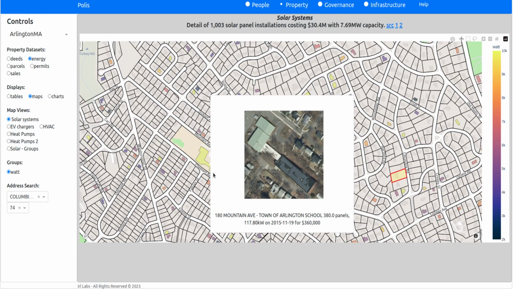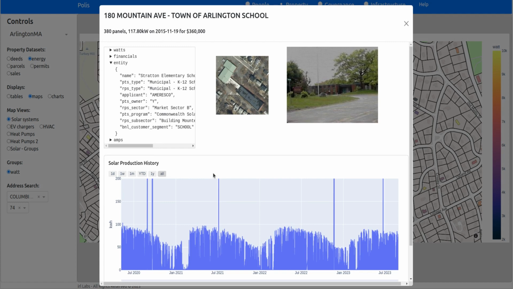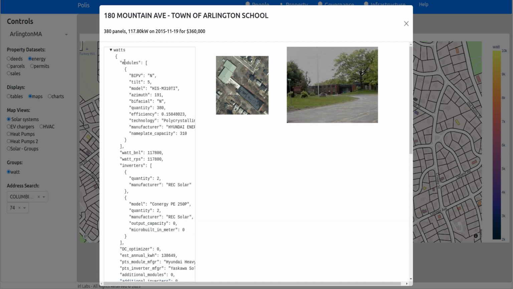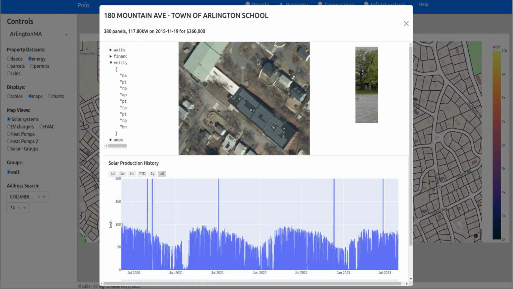And in certain cases, when you click on it, it'll bring up the details: 380 panels, a 117 kilowatt system installed in 2015 for $360,000. You can see all the detail, the modules, the tilt and the azimuth of the module, who the manufacturer was and the model, as well as for the inverter, the same thing. If you hover over the picture, it'll show you a satellite image of the rooftop.